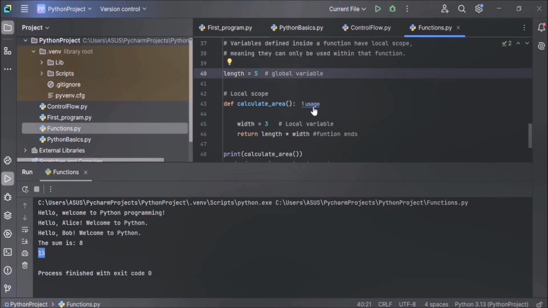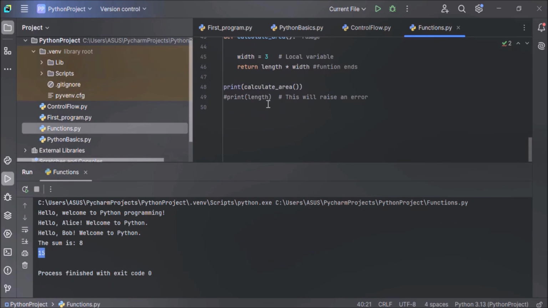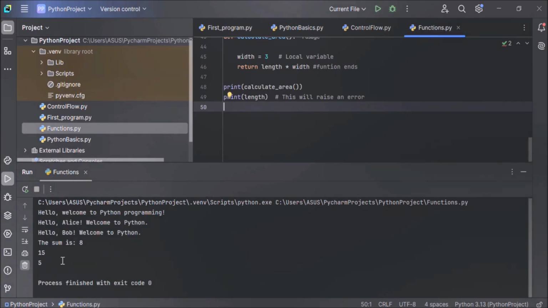Now this is a global variable. You can access it anywhere from your program. Now it is not a local variable. This is a global variable. Now this print statement will not give you an error. See, error is gone. Let's execute the code and see the output. See, 5 printed here. 15 is your area and 5 is the value of the length variable.